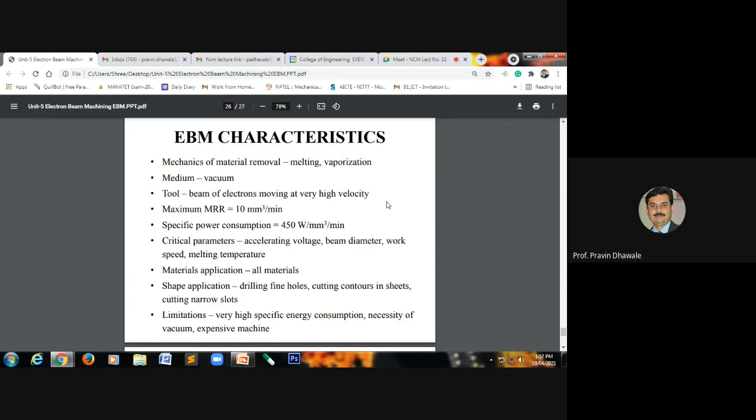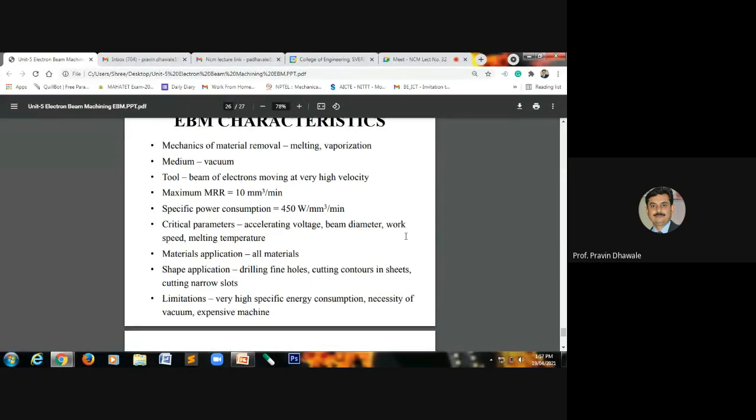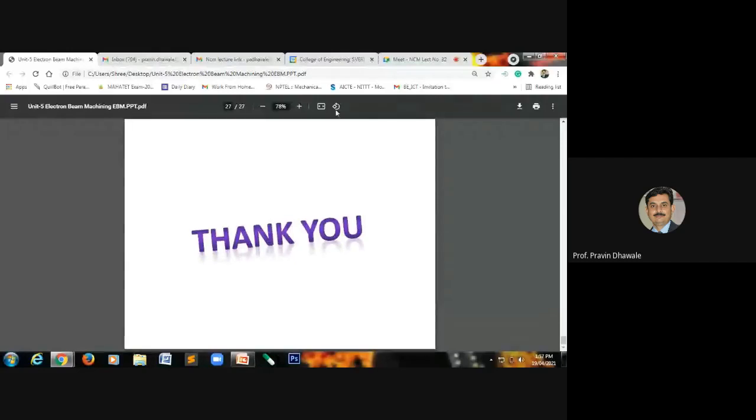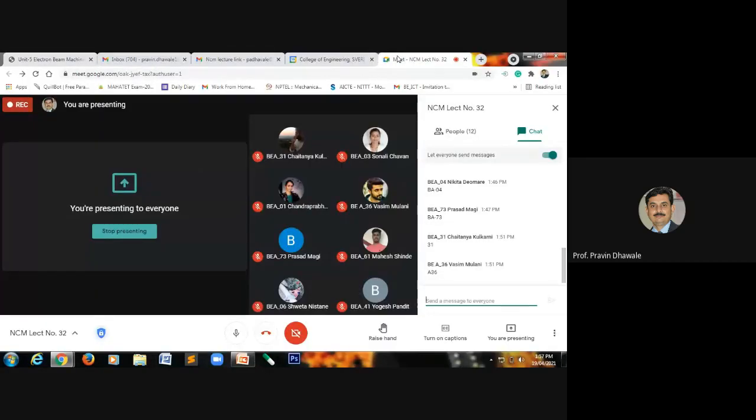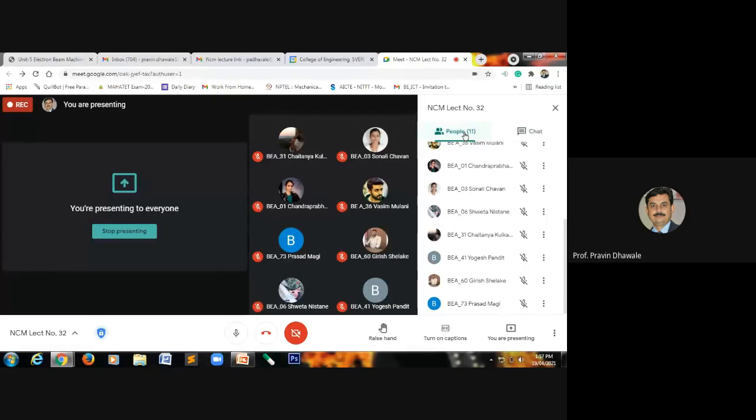Okay, I think this is sufficient for today's lecture. From the last lecture, we started with this EBM process. In these two lectures, we have completely covered all the points related to the electron beam machining process. If you have any doubt related to this process, please ask me. Does anyone have any query related to the electron beam machining process?